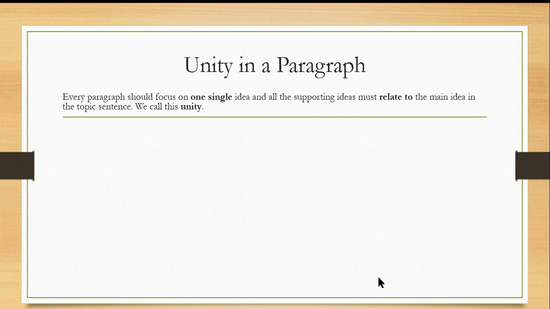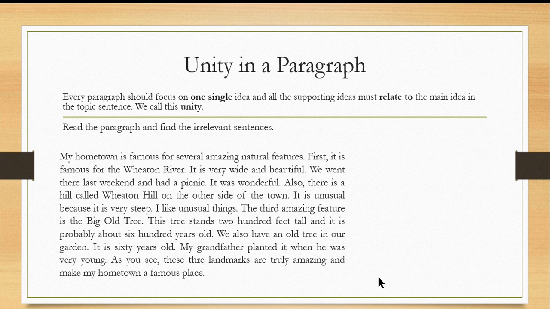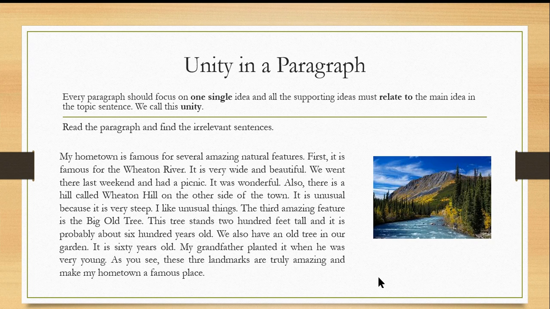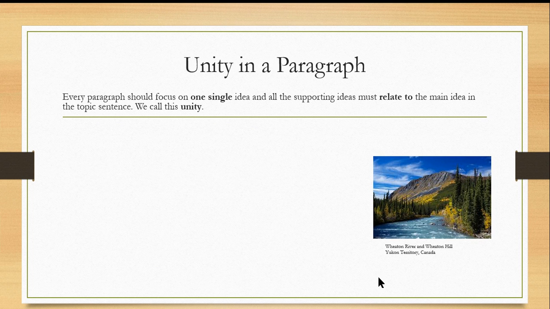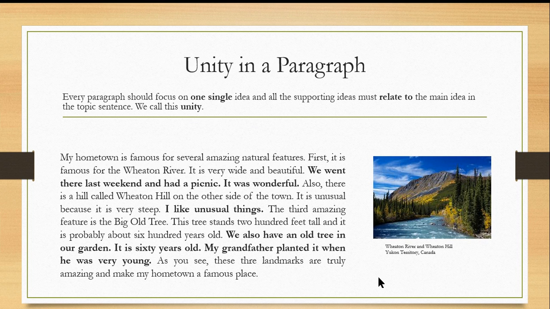When there is a sentence that does not support the main idea, it is called an irrelevant sentence. Read the paragraph below. Try to find the irrelevant sentences. Witten River is a very famous place in Canada. Here's a picture of it. Now let's look at the paragraph again.